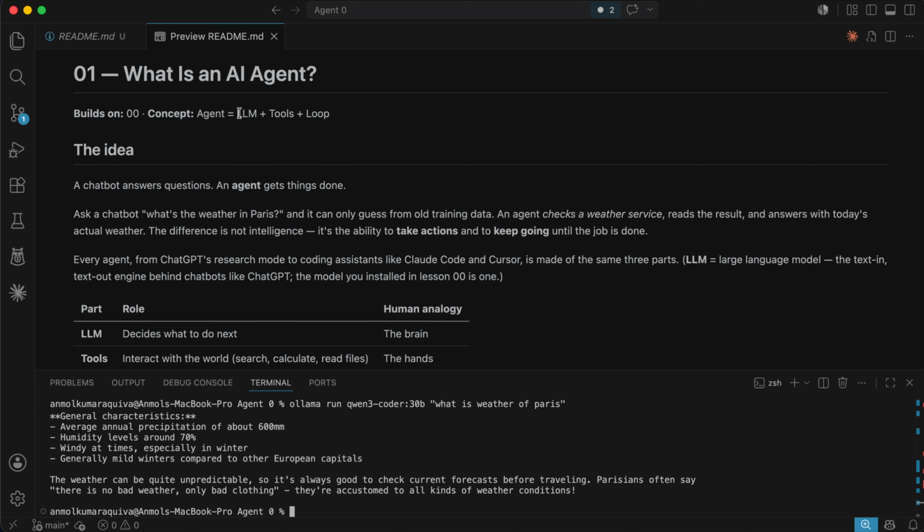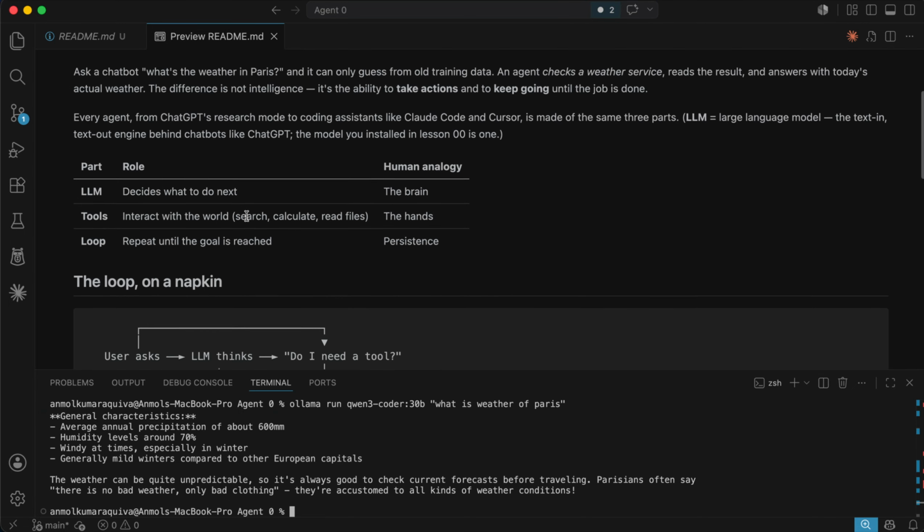It not only has an LLM, but it also has the capability to use tools. And in some cases, when you ask a complex question, a single tool call would not be sufficient to answer your query. So you need a kind of loop where the LLM can call tools multiple times and gradually come to a conclusion. So that's what an agent is.